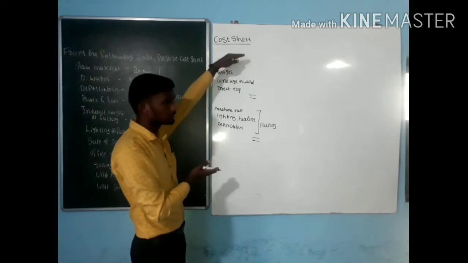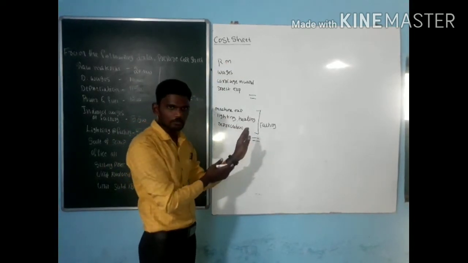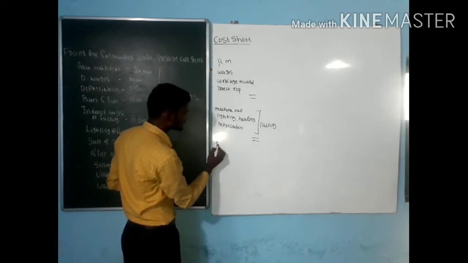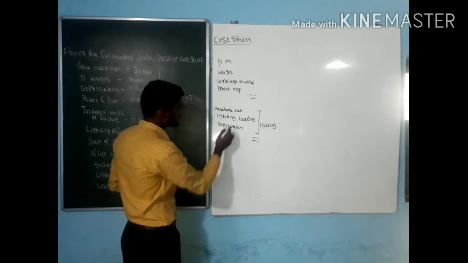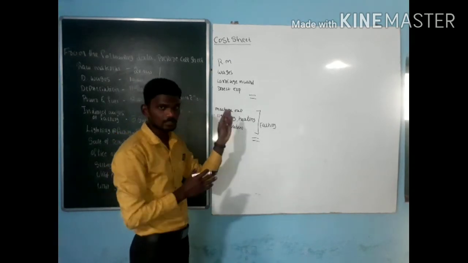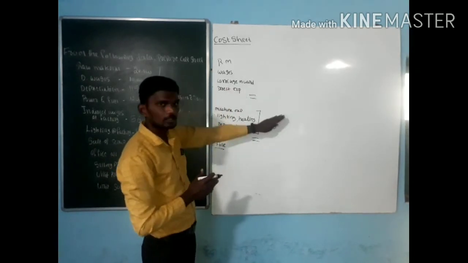Next, step 1, step 2. After factory overhead, we go to step 3, that is the office. Step 1 and step 2 usually deal with direct expenses, direct material, direct labor. Those things we have to record in the first 2 steps.